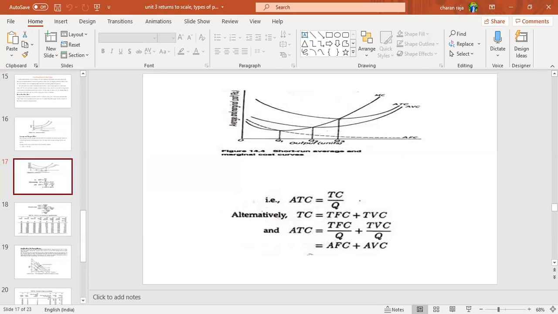So next, the third one is average variable cost. This is the curve where you can find average variable cost is always greater than the marginal cost.